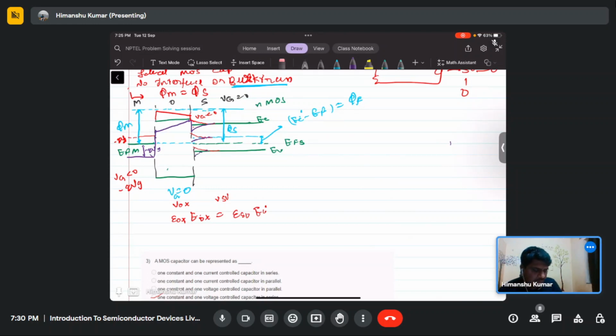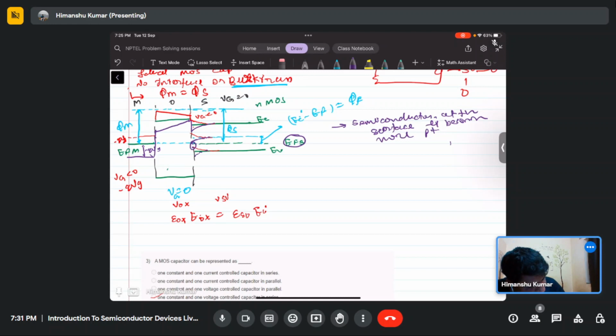In case of negative voltage, as you see, the EF level at the surface is becoming closer to the valence band. What does it mean? The semiconductor at the surface is becoming more p type.